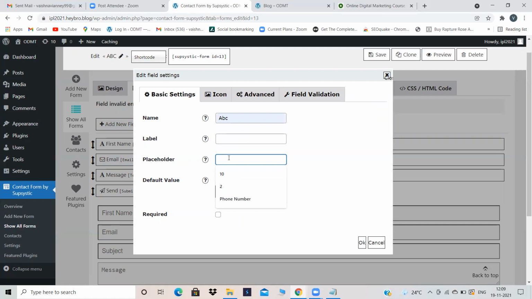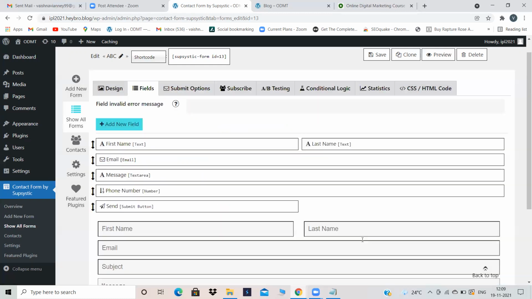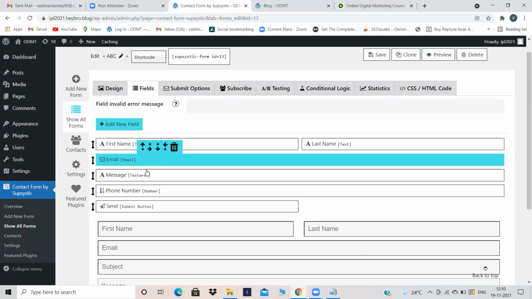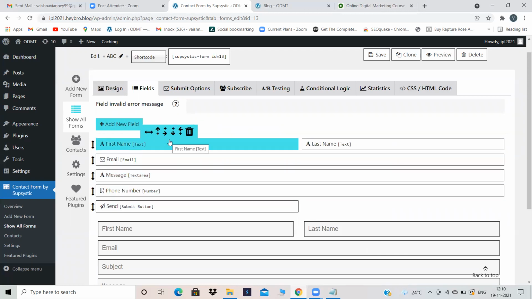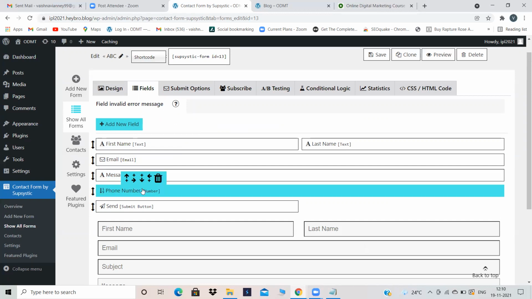Here placeholder, you have to give it as phone number or mobile number, so that this text only will appear in this box. So I'm just giving it as phone number. Now click on OK. See, my phone number has also appeared in the contact form. Now my name is there, email address is there. That person can write a message also. He can inquire about digital marketing course, and he can even enter his phone number also.